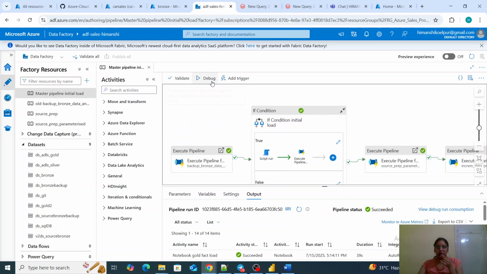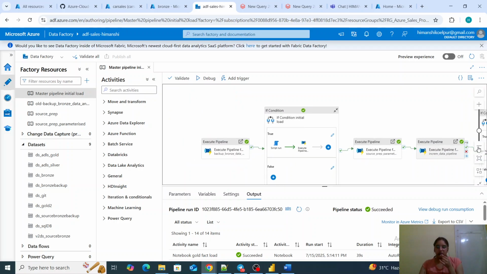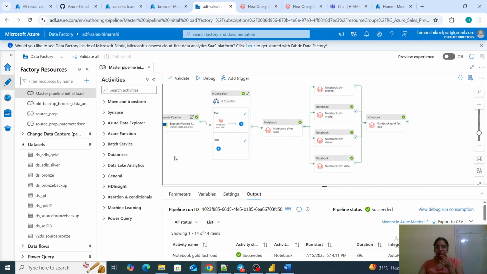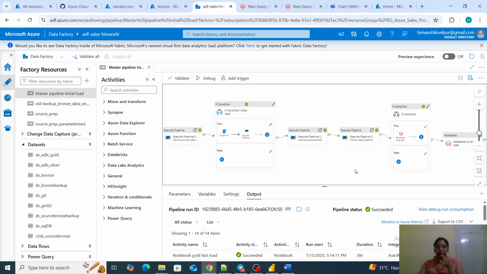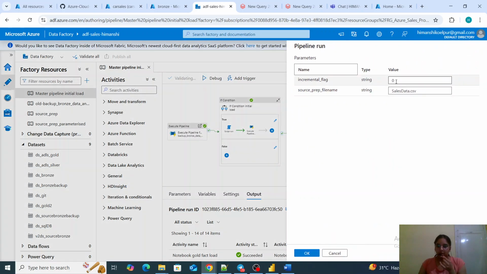So this is a one time run. For our incremental load, the branch layer will still be cleaned up because we want only incremental data. So this is successful. For the historical load, everything is successful, and let me run for incremental.